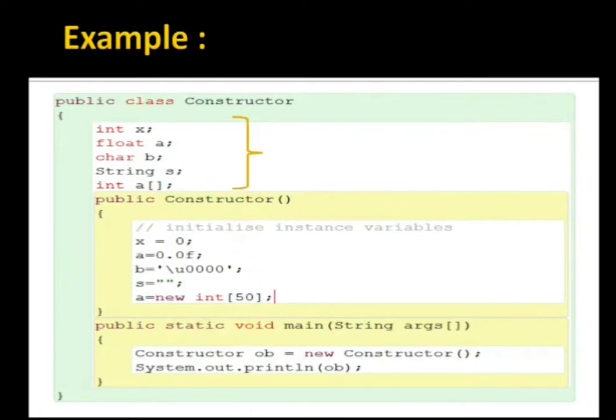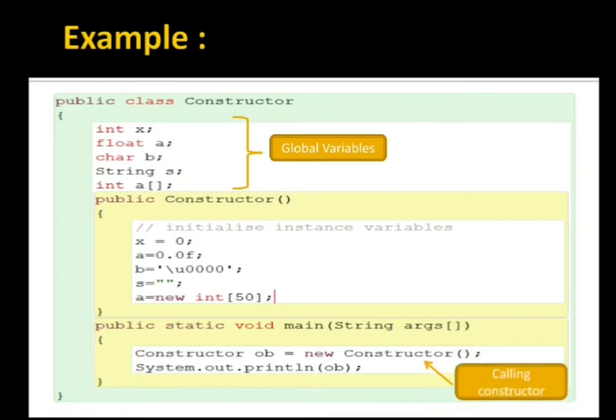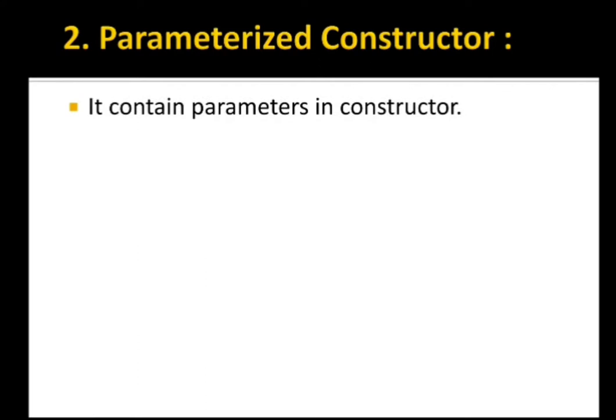And see, what I am telling you, these are the global variables, and from here we are calling our constructor. Now moving further, it is a parameterized constructor. A few things about a parameterized constructor: it contains parameters in the constructor.